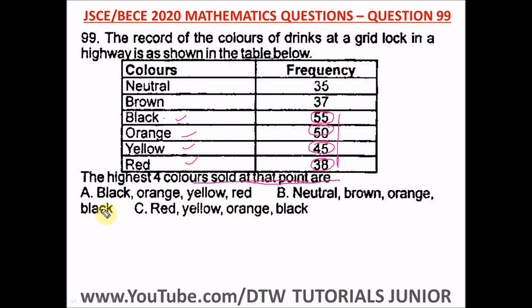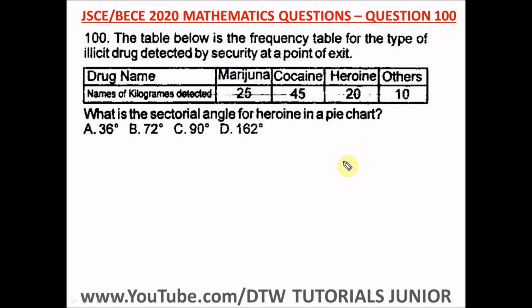Okay, that's the first option, A. Black, orange, yellow, red. So the highest 4 colors sold at that point are black, orange, yellow, red. Option A. Question 100 of the Junior WAEC 2020 Mathematics Past Question.